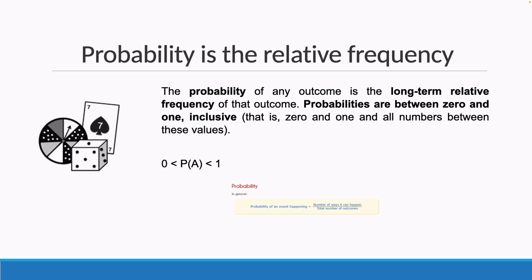It can only be any number between 0 and 1. If a probability is 0, that means that event will never happen. If a probability is 1, that means that event will always happen. And any value between that just tells us how much probability there is of that event happening.